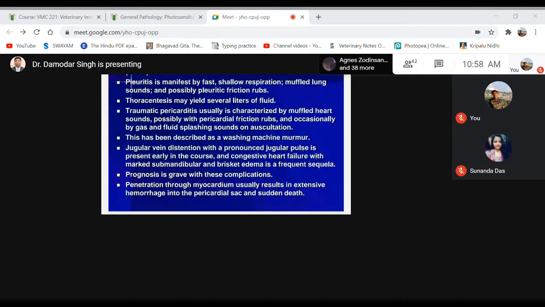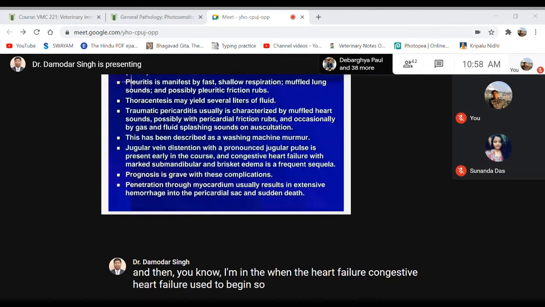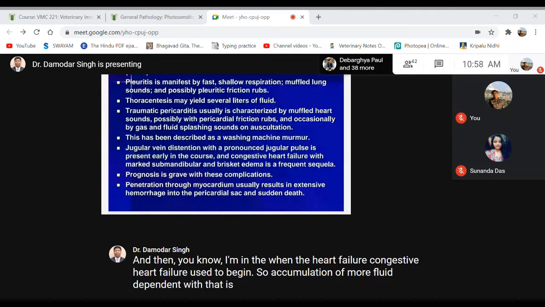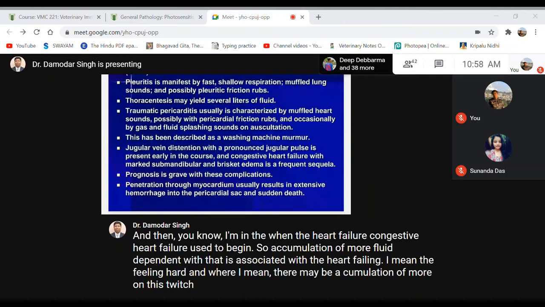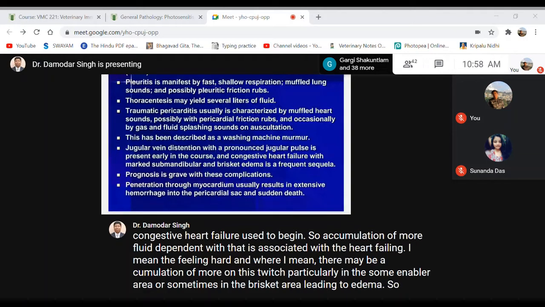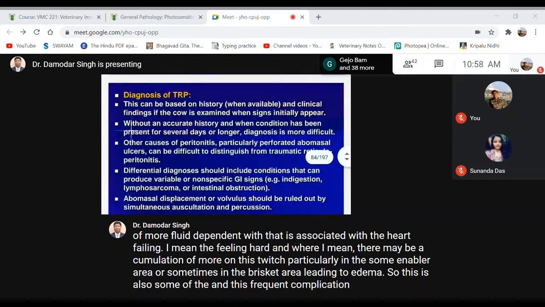Okay, and penetration through the myocardium usually results in extensive hemorrhage into the pericardial sac, and in such cases sudden death of the animal will always be there. That means if a sharp object like a nail penetrates, as I have shown you in one picture, passing through the whole wall of the heart, then because of the severe injury there is extensive hemorrhage, a great loss of blood, and it may lead to sudden heart failure. So that's why the animal dies. Okay, so it is one of the most severe conditions of traumatic reticulopericarditis.